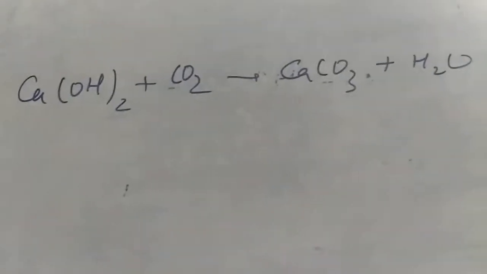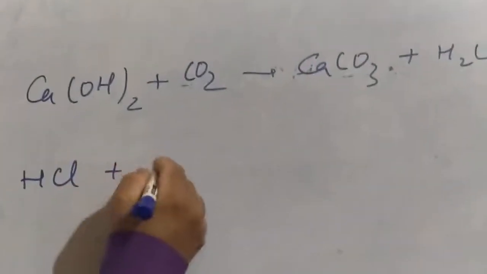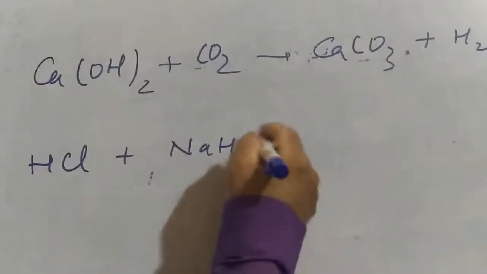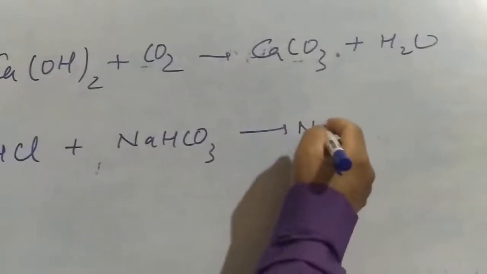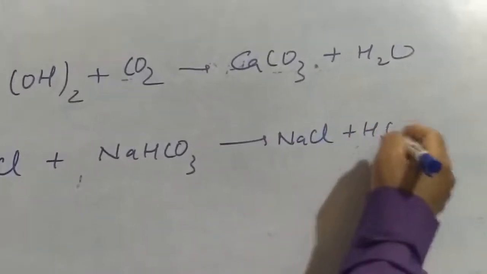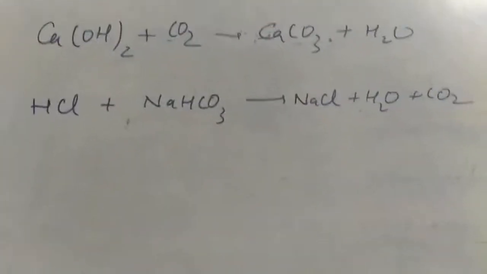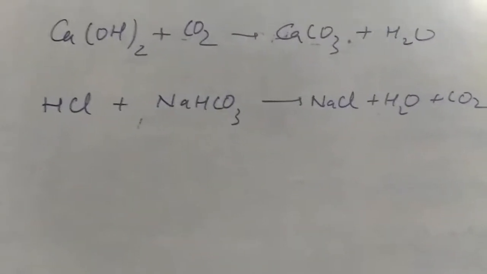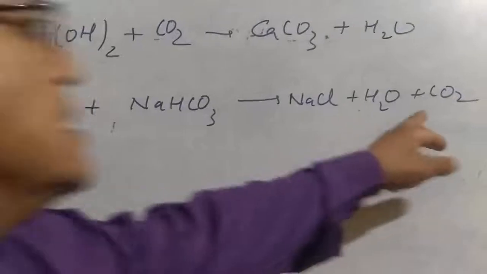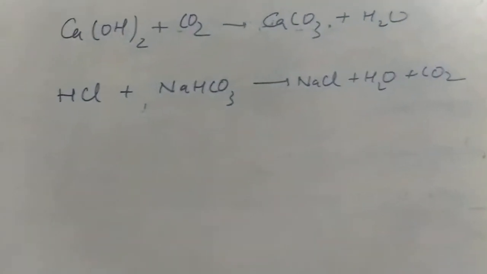Now let's see what happens when acid reacts with bicarbonates. Suppose I am treating HCl with sodium bicarbonate. Again the same thing: I get a salt plus water along with CO2 gas. So when you treat carbonates or bicarbonates with acid, you can see a brisk effervescence. This brisk effervescence is due to the formation of CO2 gas.